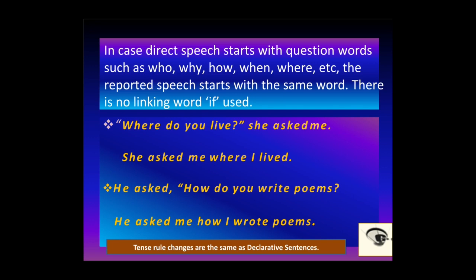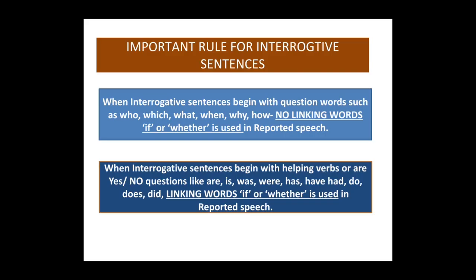He asked, "How do you write poems?" He asked me how I wrote poems. Here also tense rule changes are the same as declarative sentences. Please keep this thing in mind. Now we have some important rules for interrogative sentences. When interrogative sentences begin with question words such as who, which, what, when, why, how, no linking word if or whether is used in the reported speech.